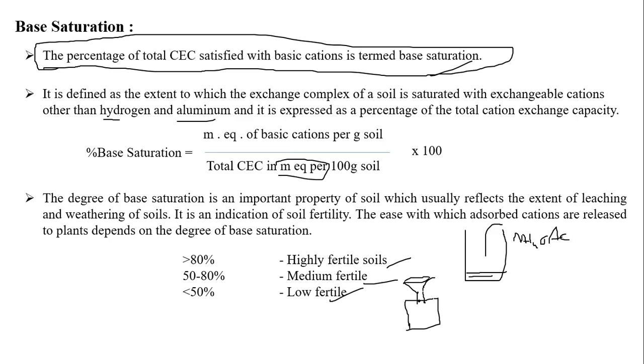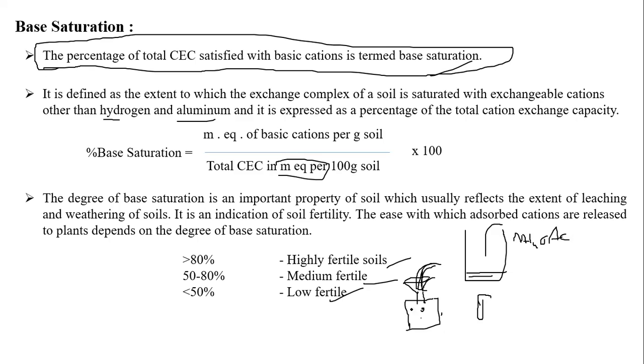The ammonium acetate solution will be collected. Then we will give washings, alcohol washings, with 40% alcohol. Everything will be collected here. Finally, we will take 2-3 drops from here, put them in a test tube, and add silver nitrate. If there is no precipitation, the entire chlorine was completely leached off. Chlorine is the last ion which is completely leached out. That's the indication.